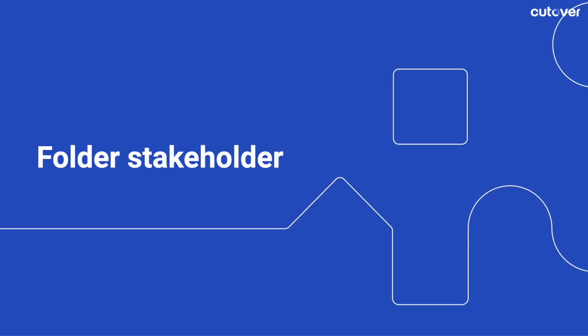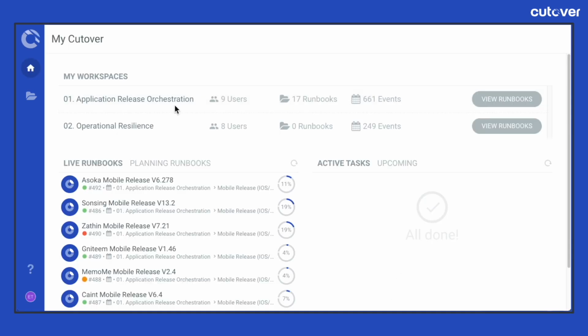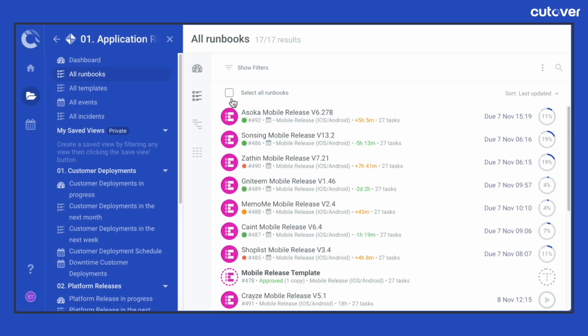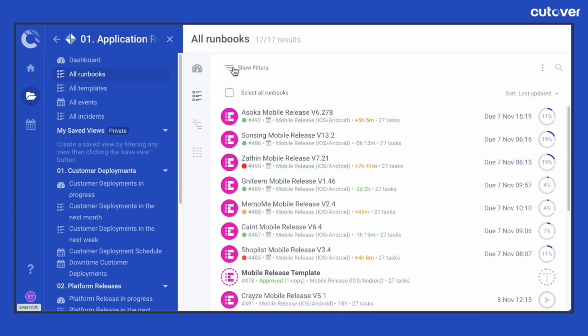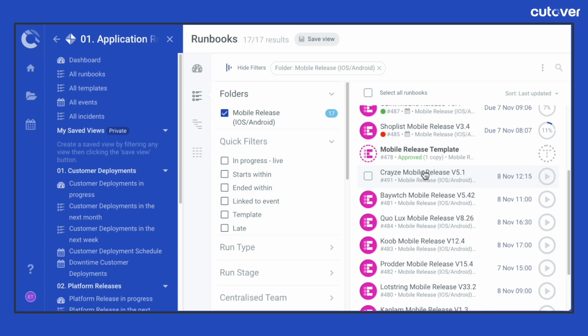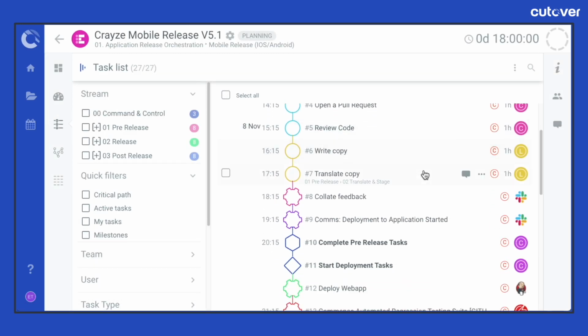A folder stakeholder has read access on all runbooks and events that sit within a specified folder, but they cannot take part on anything within the runbook until they've been added as a runbook admin or a team member. This is to further define the level of access within a workspace by allowing users to have restricted visibility within that workspace.